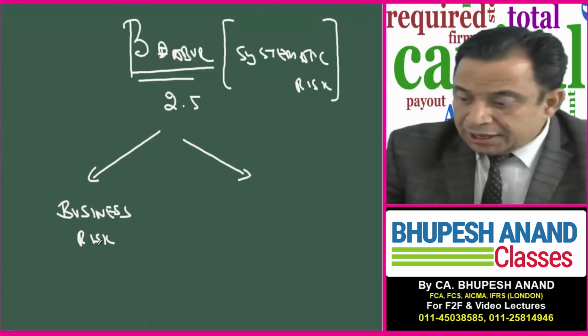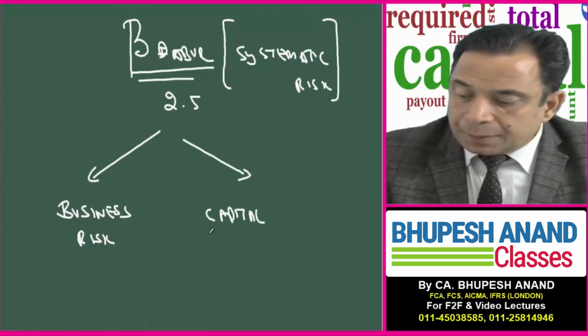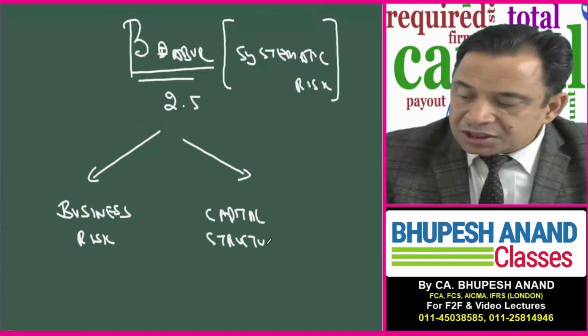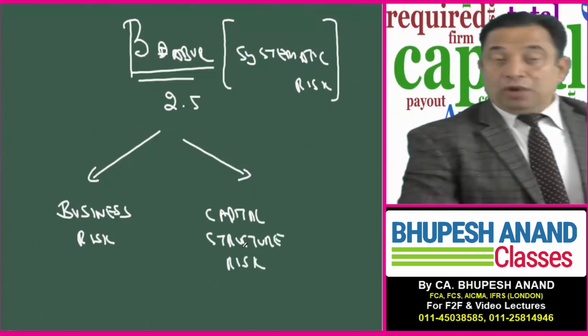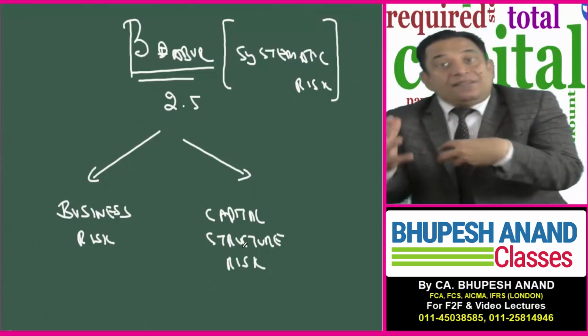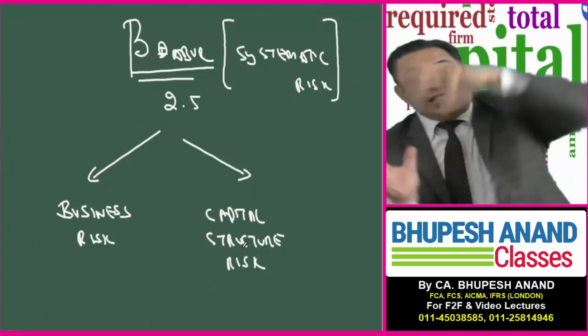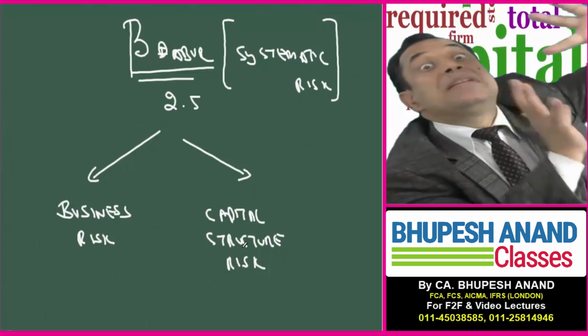And second is due to capital structure mix. I repeat, systematic risk is due to two types of risks: one is the debt equity mix, the balance sheet mix, the financial risk, and second is inherent risk, that is business risk.